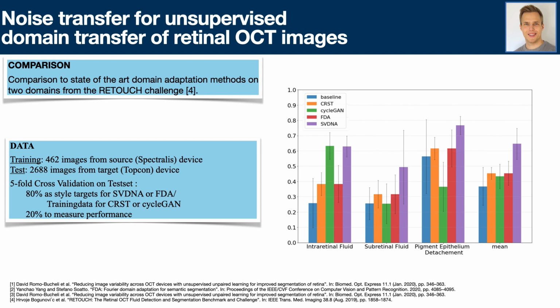As the baseline, we use a model that is trained on images from the source domain without any domain adaptation techniques. We can see that while all methods improve over the baseline, SVDNA performs best.